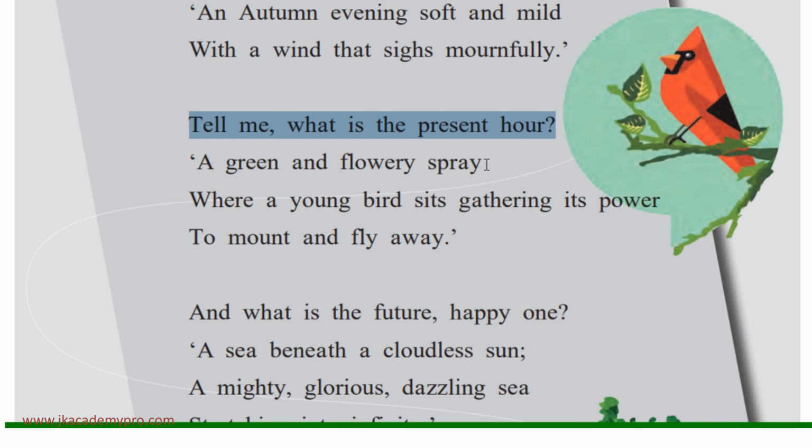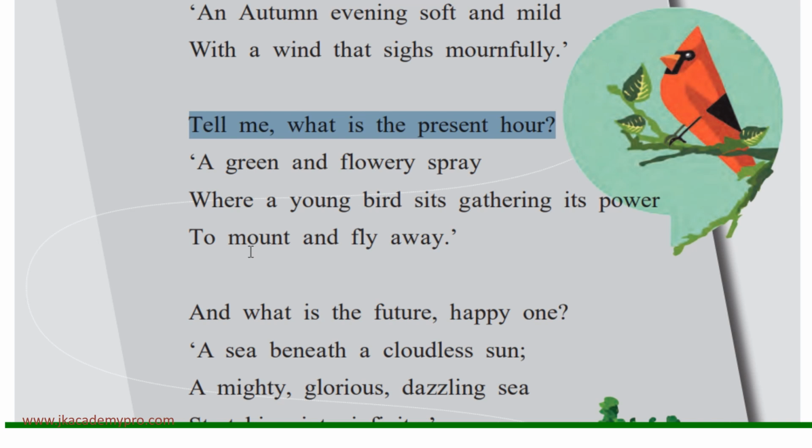And it is comparing it to the spring season, and further, it says that where a young bird sits gathering its power. Now, power means the strength, and young bird could mean a small bird. So, it is saying where a young bird sits gathering its power means the young bird, that is the little bird, is trying to fly. So, it's gathering all its strength to be able to fly away. So, here the child is saying to mount and fly away. So, mount means to get ready, to gather all the strength to fly away.